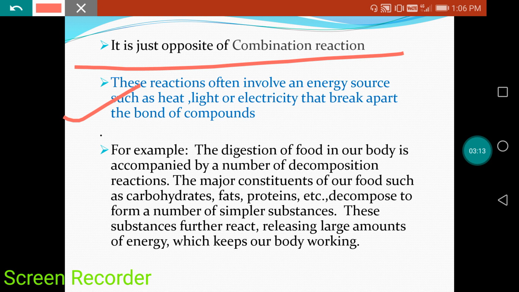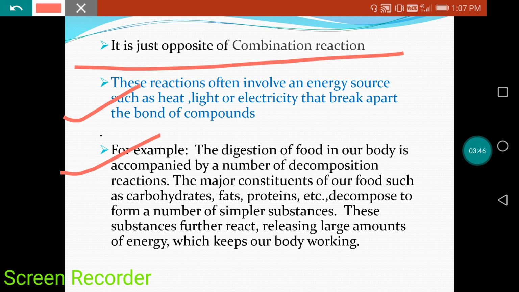One example is given here. The digestion of food in our body is an example of a decomposition reaction. How? When we eat food, we are taking carbohydrates, fats, proteins, etc. When these decompose into simpler substances, it is an example of a decomposition reaction, right?